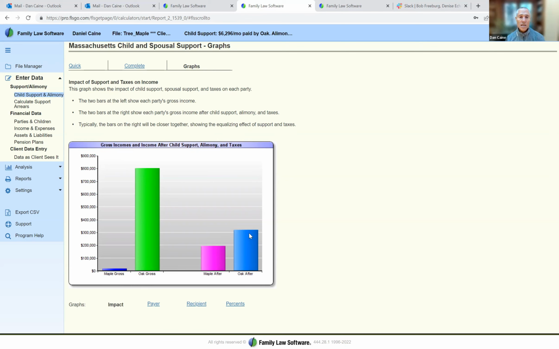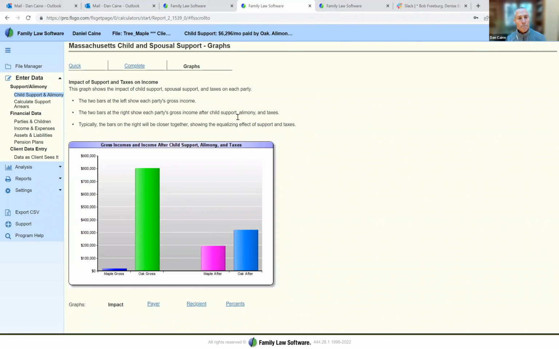Oak still is taking home, after paying the support and after paying taxes, more than Maple, but Maple is in a much better situation. The two parties are much closer together in their incomes after taxes. This is before any expenses, but seeing this chart makes Maple feel a lot better and brings Maple comfort and takes Maple a little closer to settlement. And this chart and the instant availability of this chart is unique in family law software among its competitors.